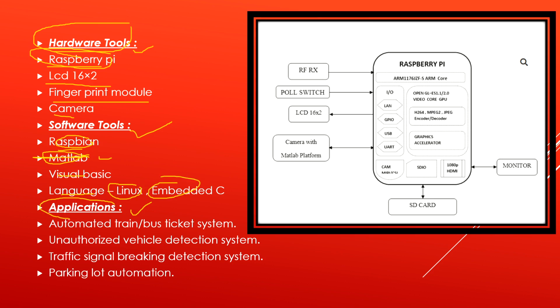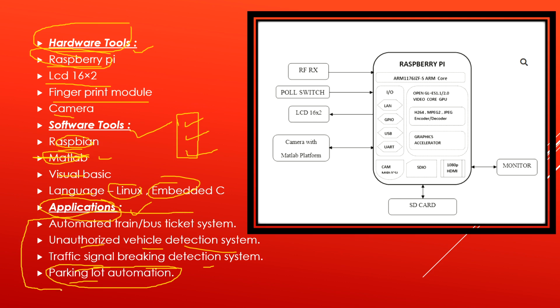Applications of the project are an automated train and bus ticket system, authorized vehicle detection system, traffic signal breaking detection system, and parking IoT automation. This EVM does not work only once in five years, so the rest of the project will not be wasted. In these applications we can use this project for ticket collection, authenticating persons, and traffic signal breaking detection. So these applications have also been introduced.